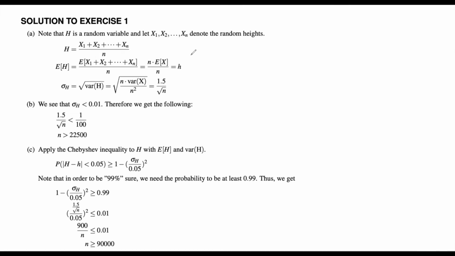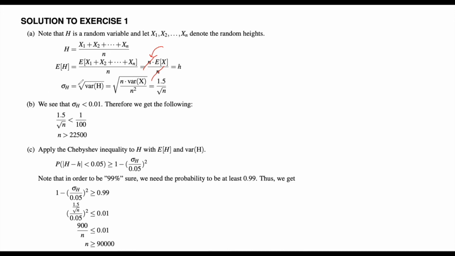So using linearity of expectation, we see the expected value of H is just the expected value, again, of the sum X1 through Xn. So we can just pull out the n, and we'll see that these cancel. So we're left with just E of X, which we know from the info on the last page is just h.